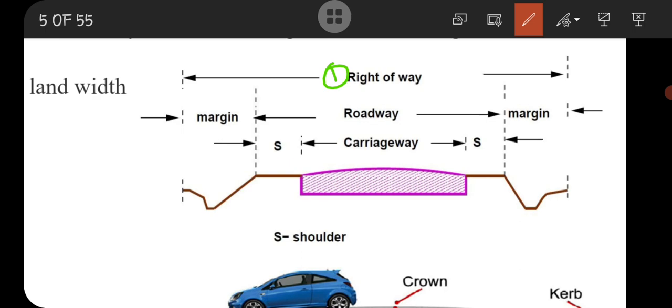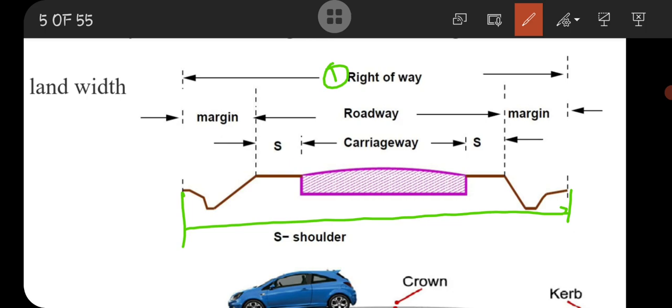Right of way means the total amount of land we require for the construction of a road, while designing a road or taking the land for a road.